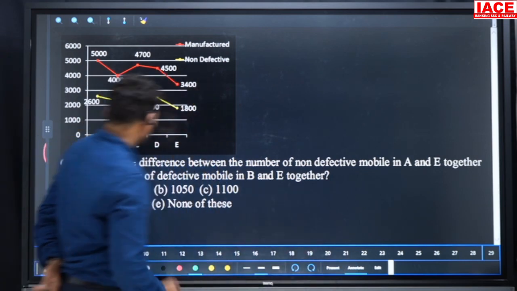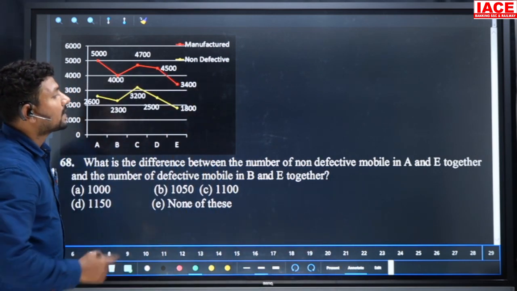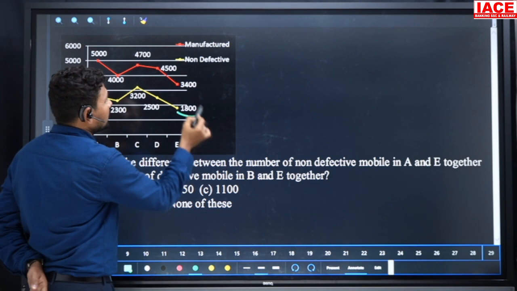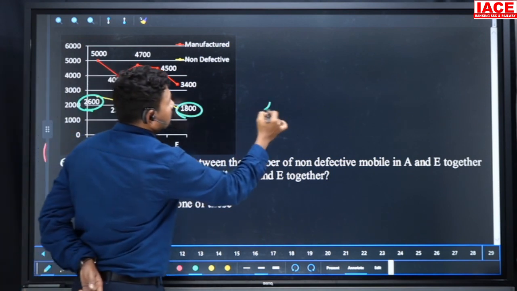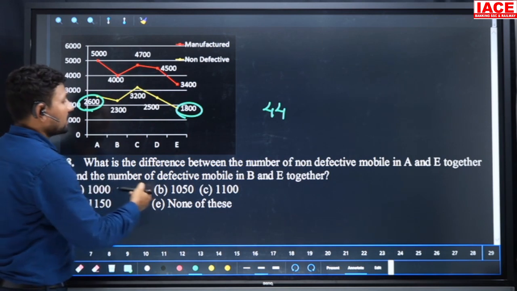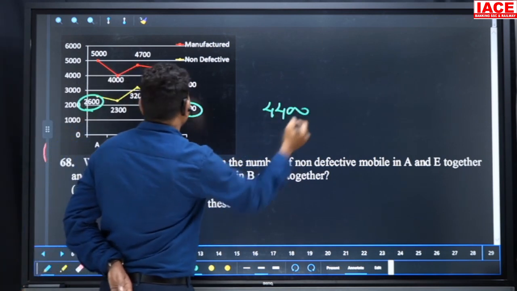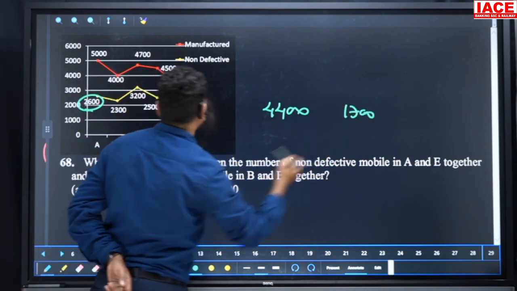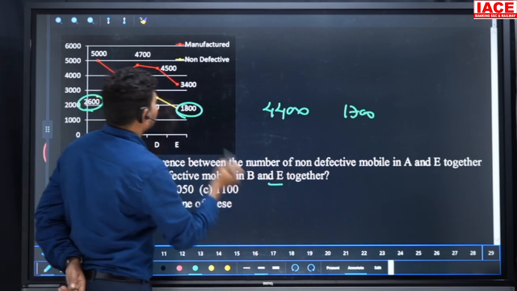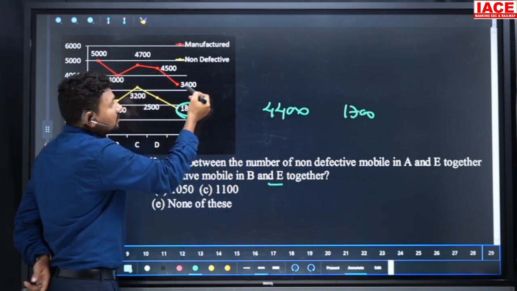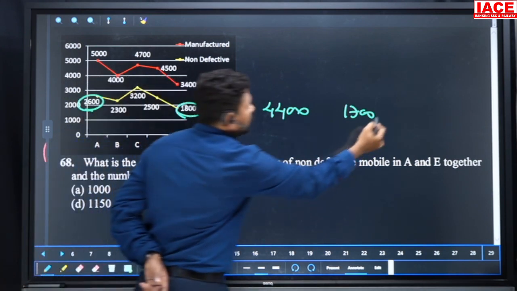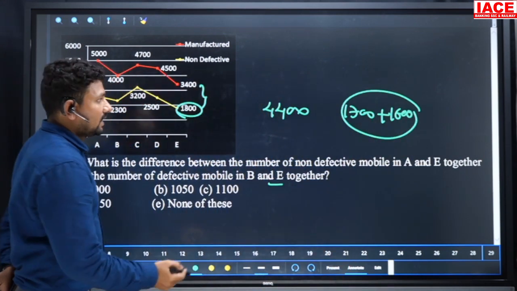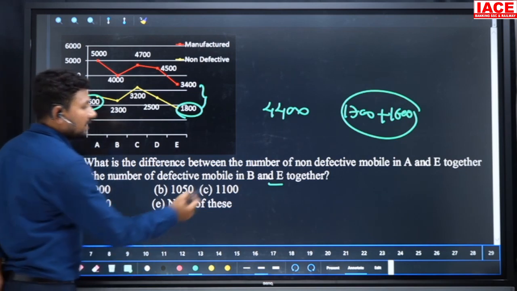Next, what is the difference between the number of non-defective mobiles in A and E together and the number of defective mobiles from B and E together? A value 2600 and E value 1800. 18 plus 26 is equal to 44, so 4400. Defective mobiles from B: 4000 minus 2700, which is equal to 1700. And for E, total value 3400, from 3400, 1800 is removed, we get 1600. So 1700 plus 1600 is 3300. 3300 removed from 4400, we get 1100, which is our answer.